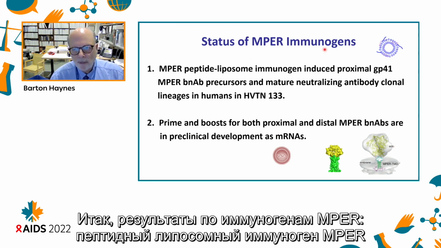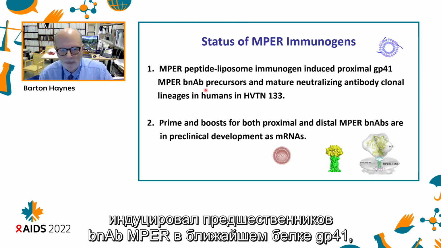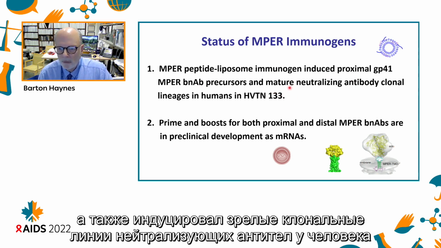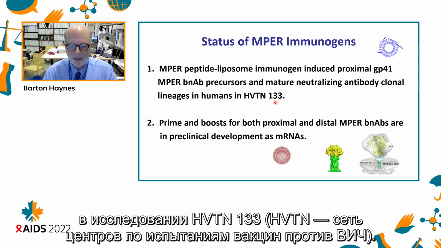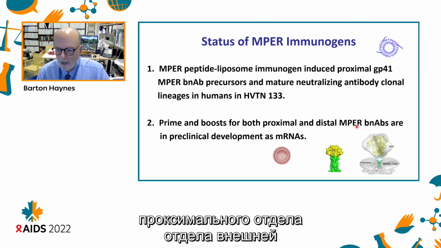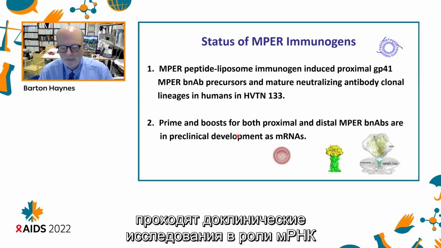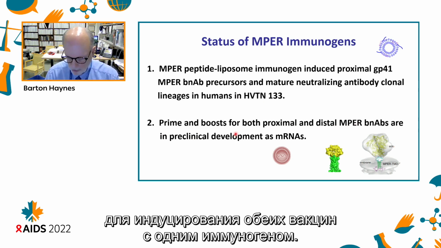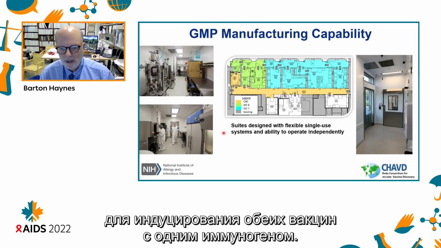So the status of MPER immunogens is that the MPER peptide liposome immunogen has induced proximal gp41 MPER bnAb precursors, and also induced mature neutralizing antibody clonal lineages in humans in the HVTN 133 clinical trial, HVTN being the HIV Vaccine Trials Network. The prime and boost for both proximal and distal, the two different epitopes in the membrane proximal external region, are in preclinical development as mRNAs to induce both of these with a single immunogen.